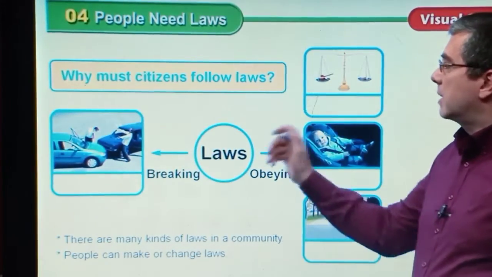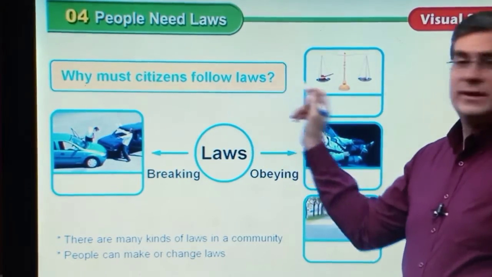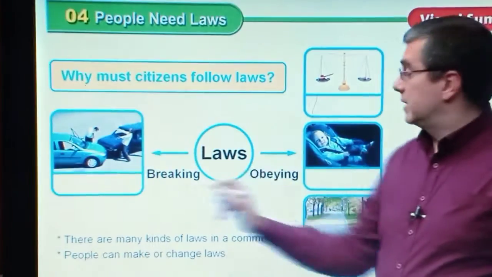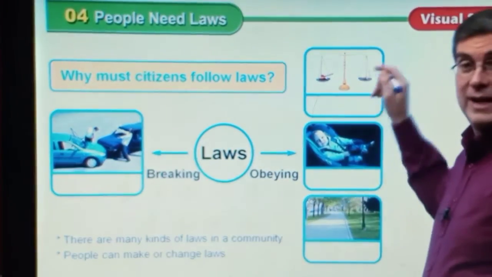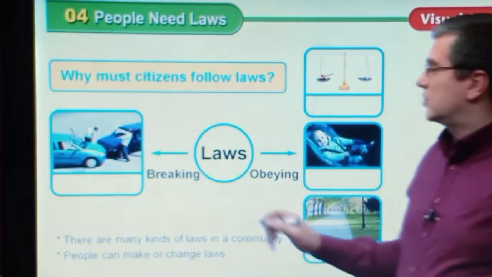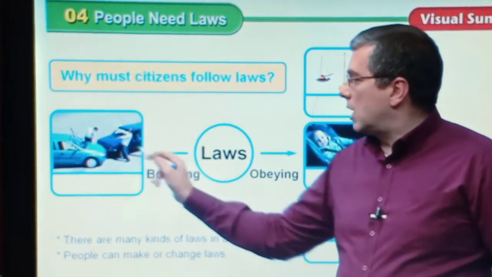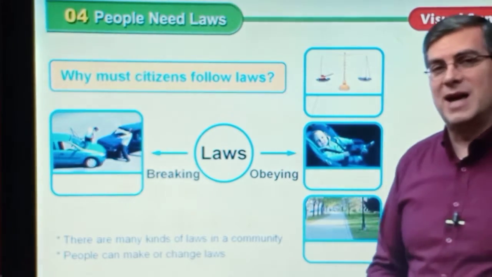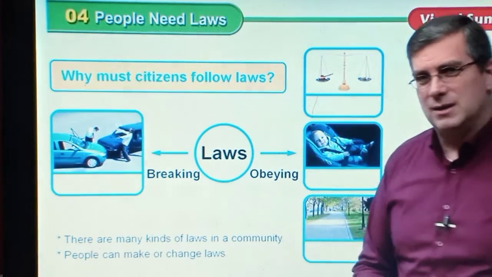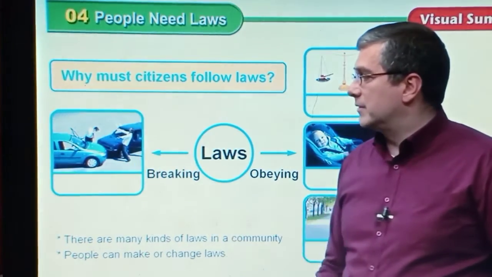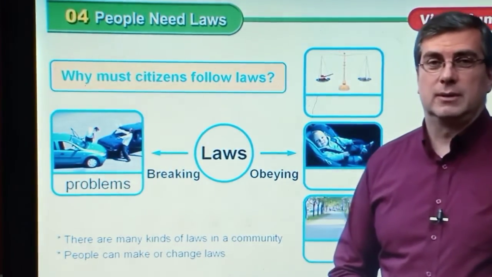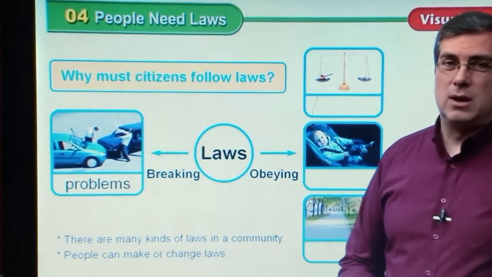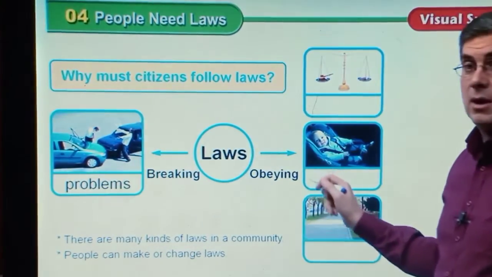Okay, coming back to the topic of laws. Why must citizens follow laws? Let's see what happens if they break the laws and if they obey the laws. If people break laws, they run a stop sign, they don't stop, and things like that, they didn't obey the laws. So what happened? They cause problems. They cause lots of problems.